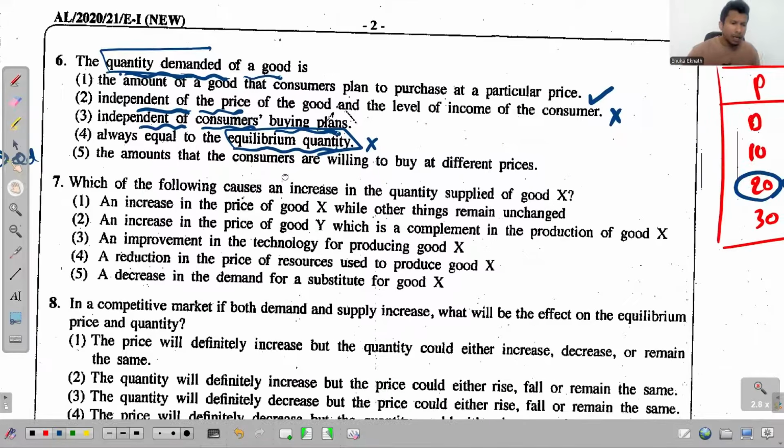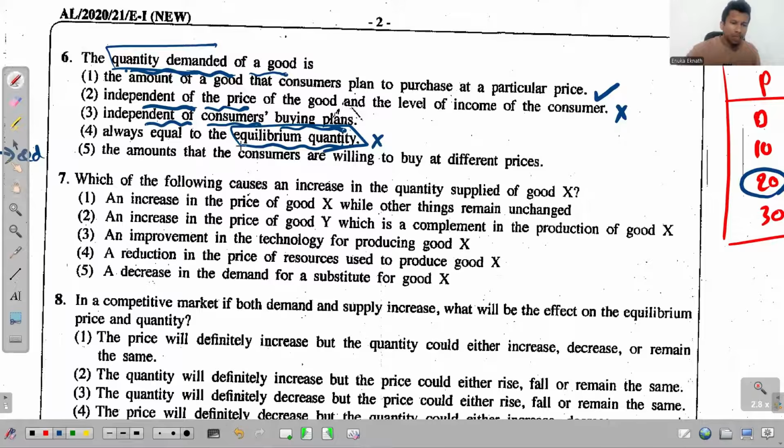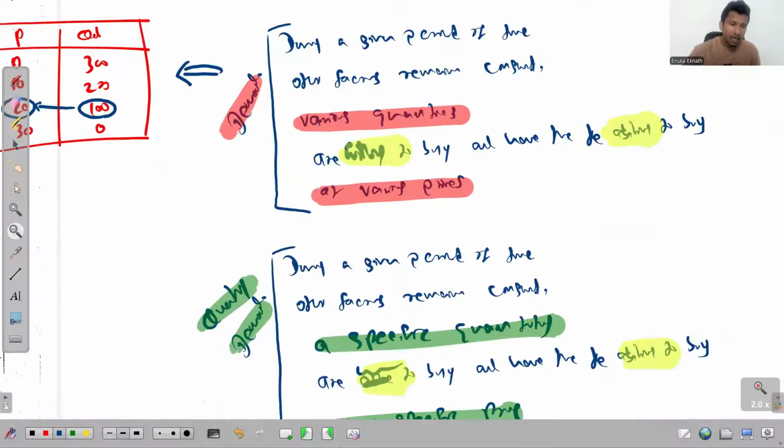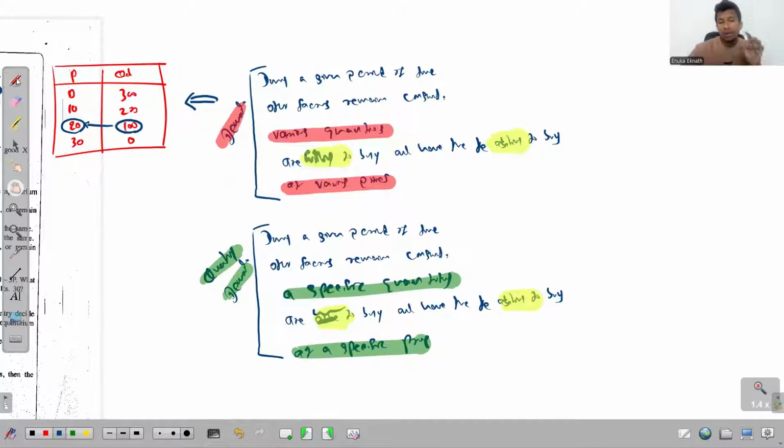Then the fifth one, the amounts that the consumers are willing to buy at different prices. The problem with this statement is these are in plural. It talks about the amounts in plural and at different prices, again in plural. But if you remember the definition that we discussed, it's always in singular. If it's a quantity demanded, it's in singular: a specific quantity at a specific price.